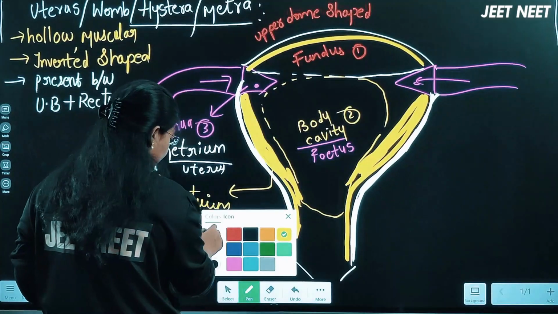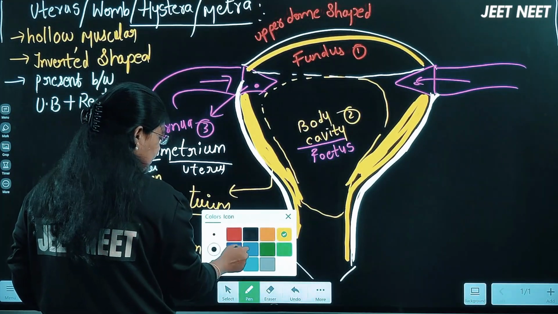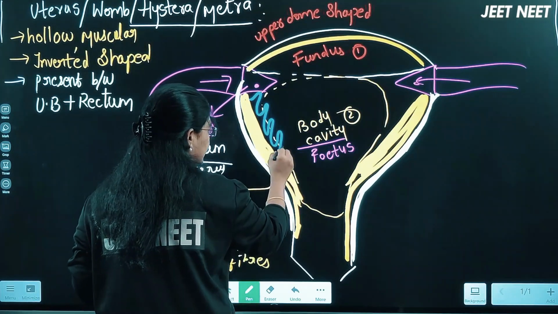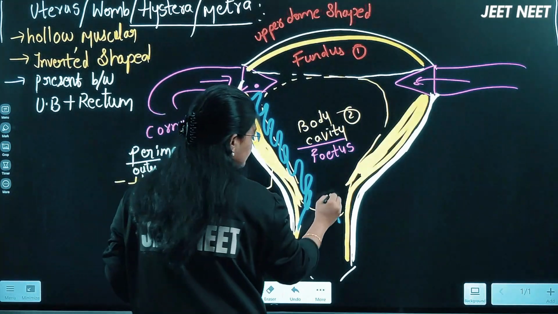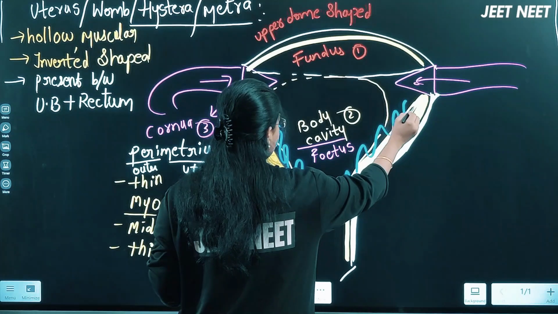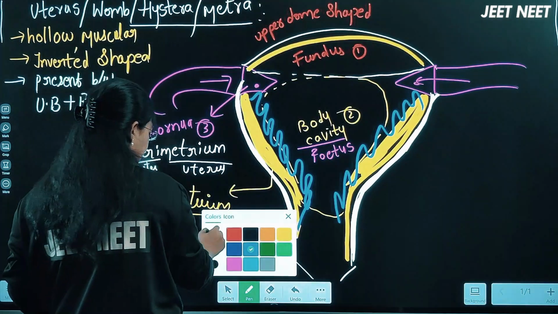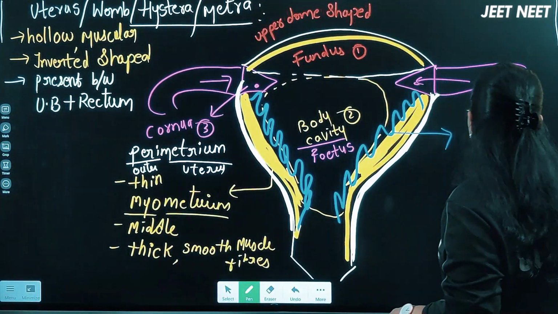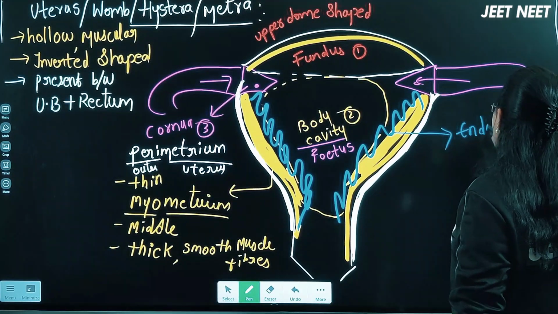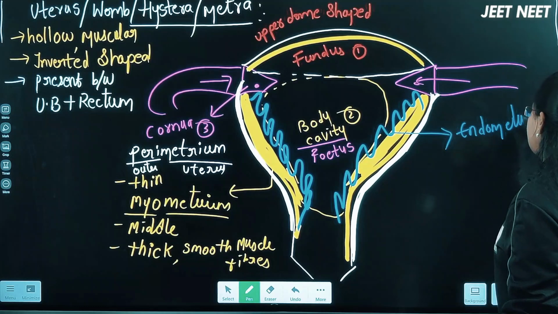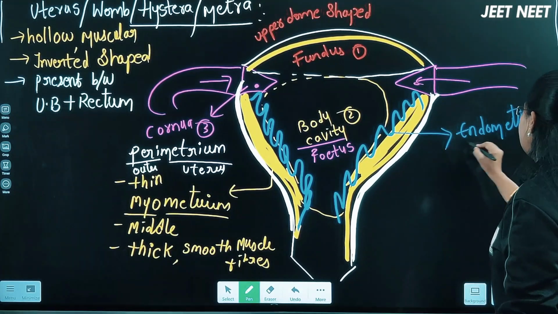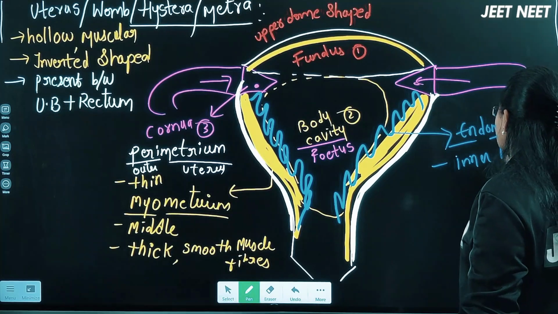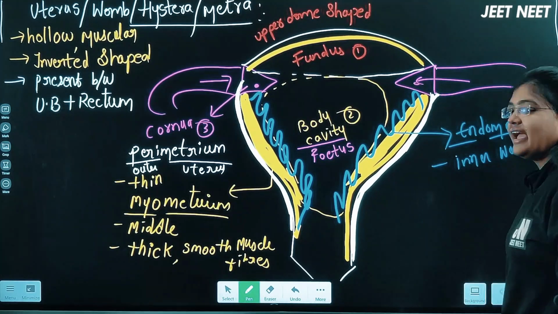So the inner layer, this is the inner layer of the uterus. The inner layer of the uterus we consider as the endometrium. Endo means inner, and metrium is nothing but uterus, meaning the inner wall of the uterus, which we will call the endometrium.